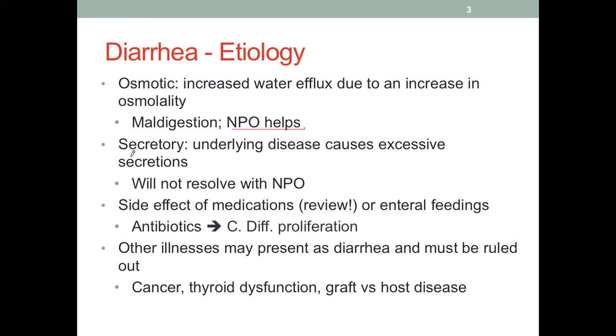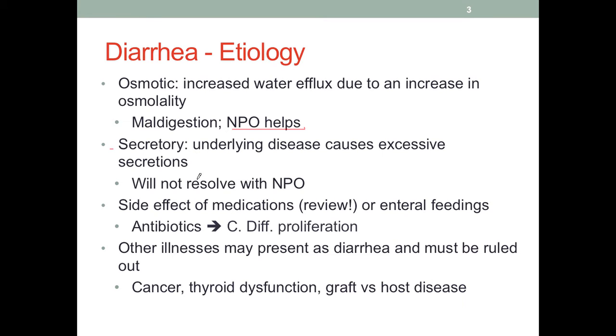For example, secretory diarrhea. So remember that our digestive system has the function of secreting substances into the lumen like mucus, enzymes, and electrolytes. So we may not be eating a lot of food, but the GI system is still excessively secreting water into the lumen.